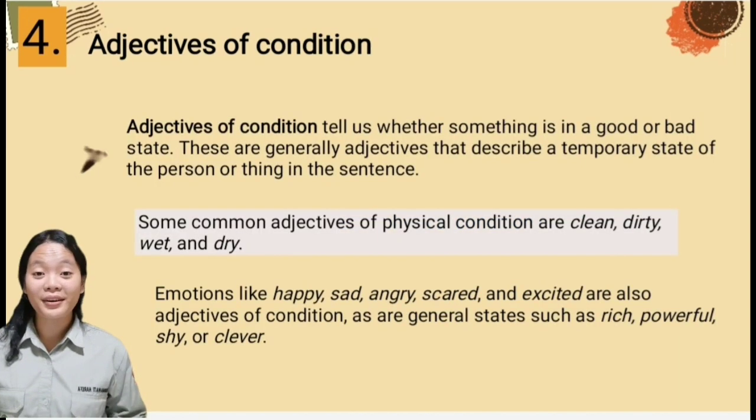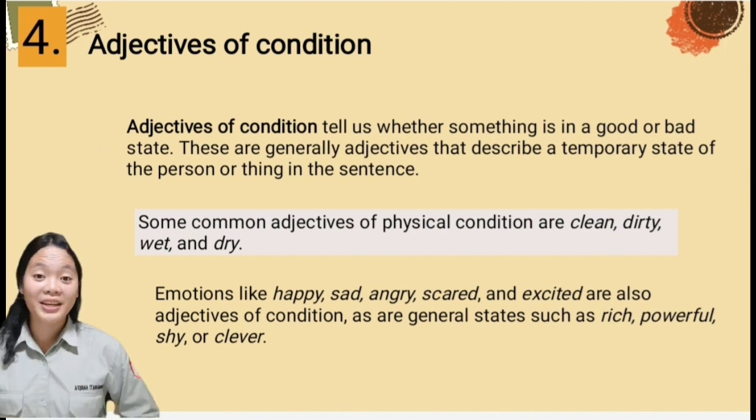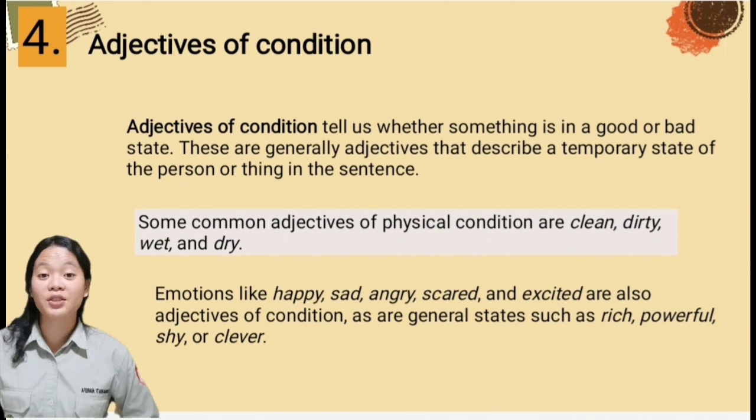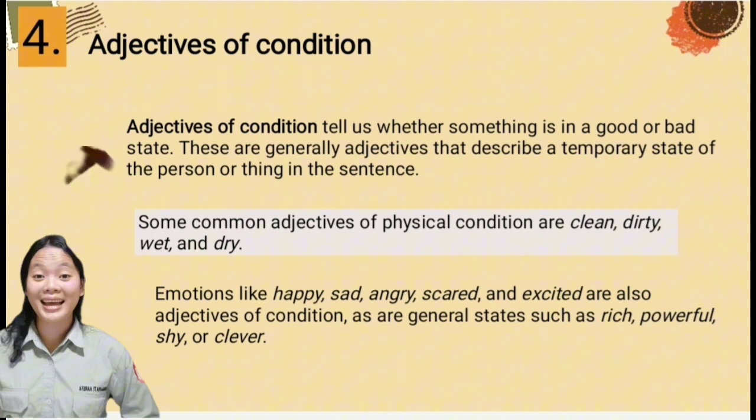The fourth order is adjectives of condition. Adjectives of condition tell us whether it is a good or bad state. These are generally adjectives that describe a temporary state of the person or thing in a sentence.